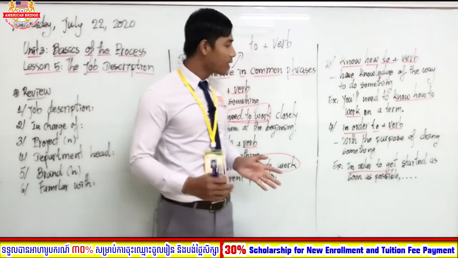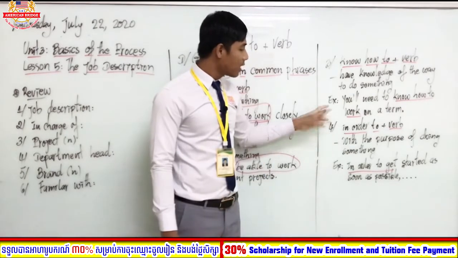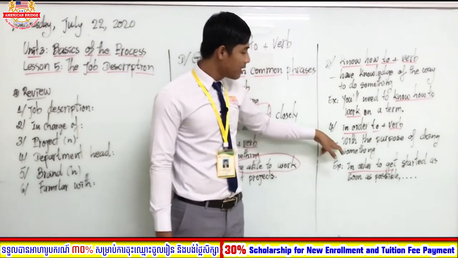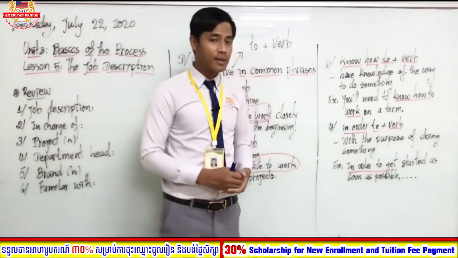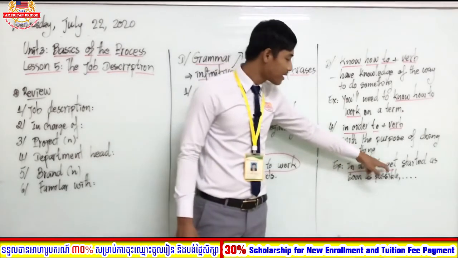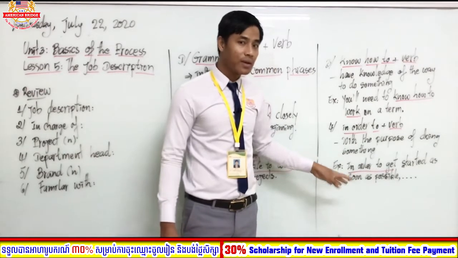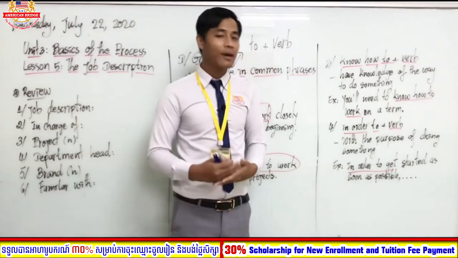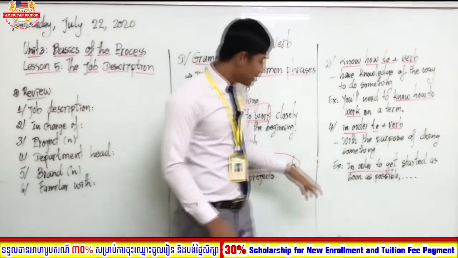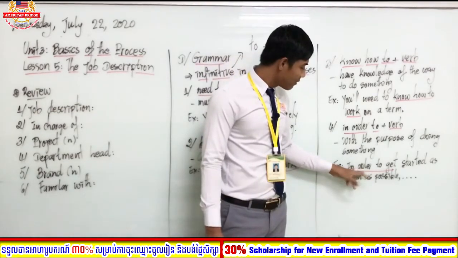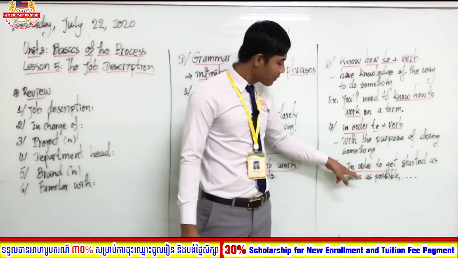Number four, in order to plus verb. When do we use it? In order to plus verb, we use it with the purpose of doing something. For example, in order to get started as soon as possible, you have to learn more or search for the information. So this phrase talks about the purpose of doing something.